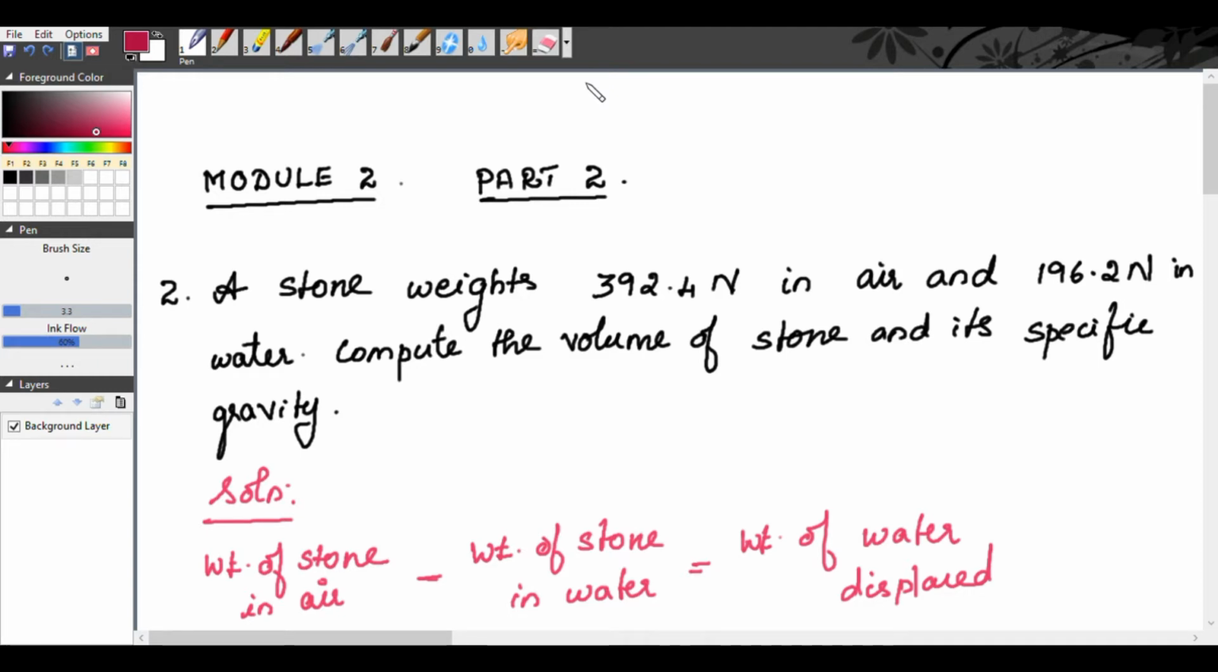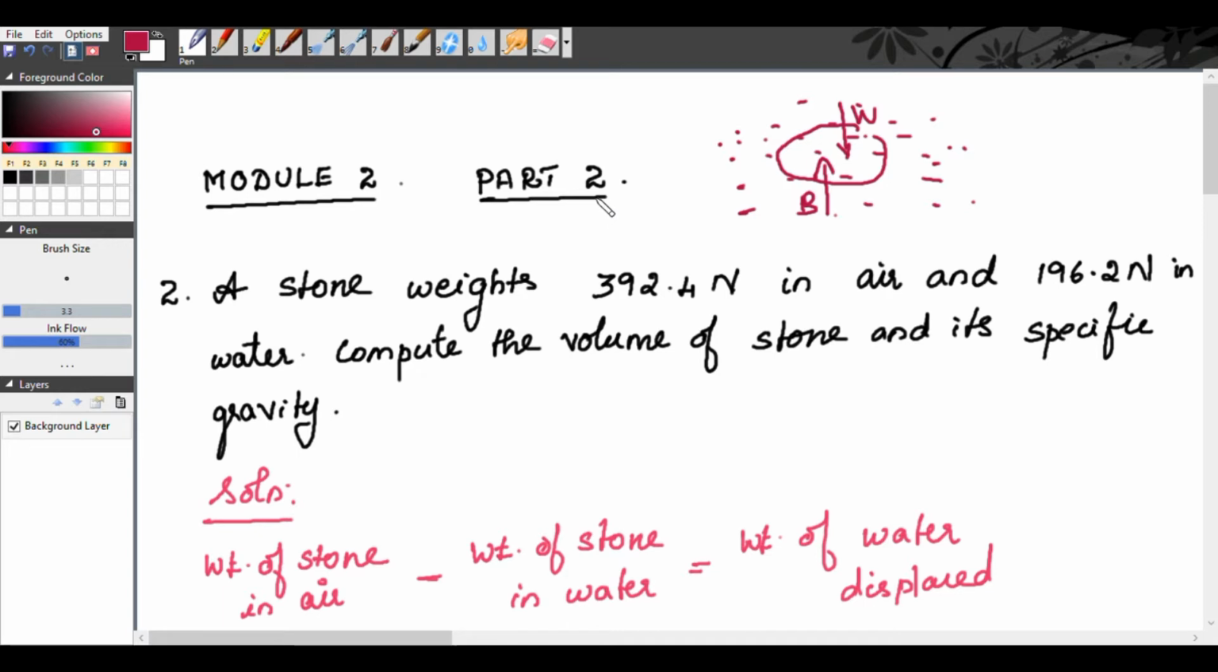In the first class we saw what is buoyancy, what is buoyant force. When an object is immersed in water, the buoyant force always acts upwards and the weight of the body always acts downwards, and this buoyant force will be equal to the weight of the body. This is what we have seen in the first class, and we have solved one problem on this concept.